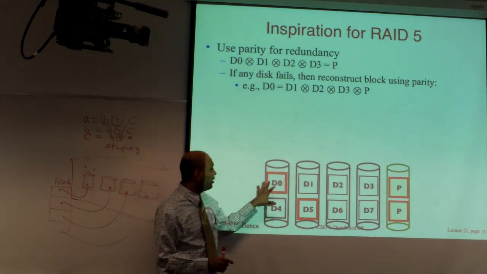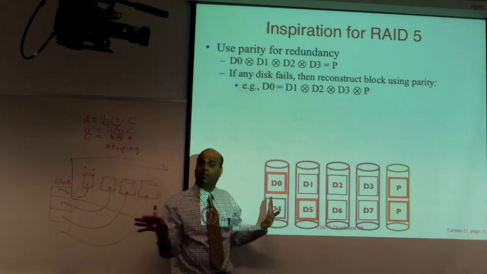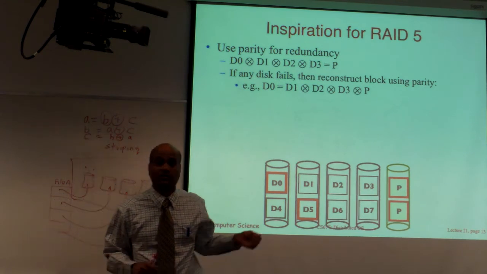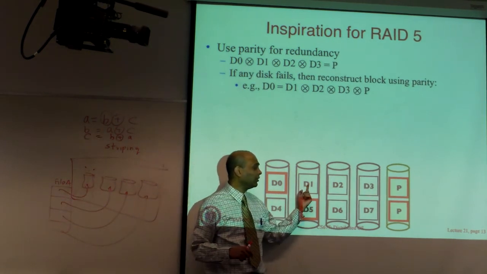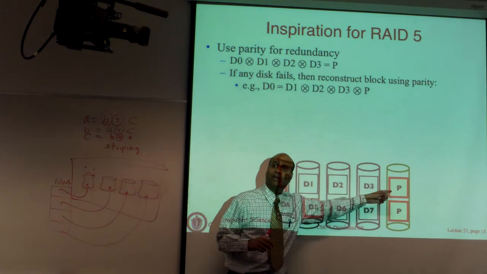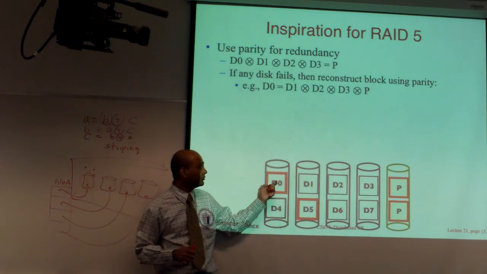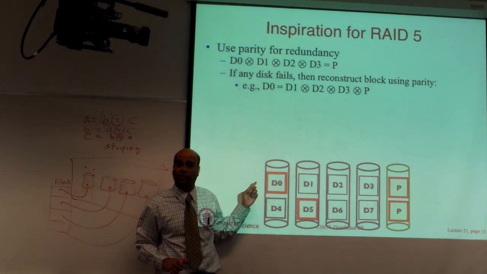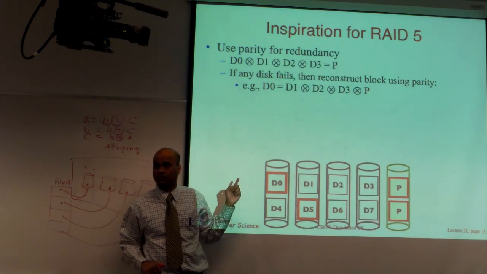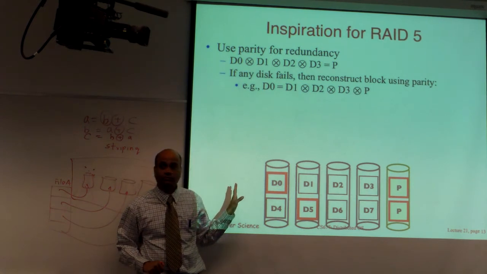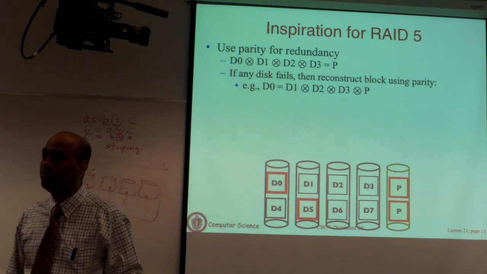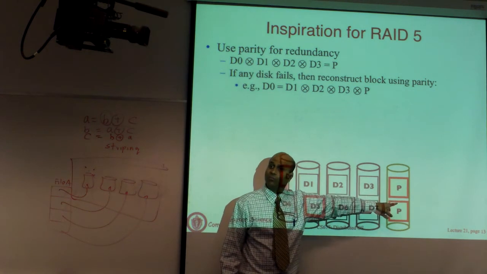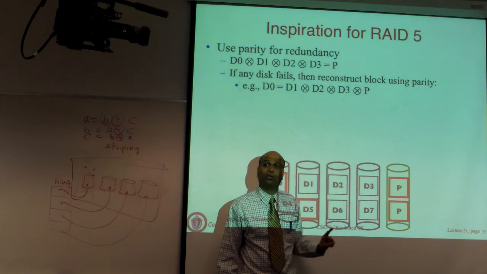And so now if this disk were to fail, everything continues to work transparently. If the application says, give me block D0, what the system will do internally is retrieve D1, D2, D3 and parity, compute an XOR that gives back whatever was stored at D0, and you hand back D0 as if you retrieved it from the original disk. Is that clear? So what that also says is, every time you write to any block of the parity group, you have to update the parity block as well. So writes are more complicated.